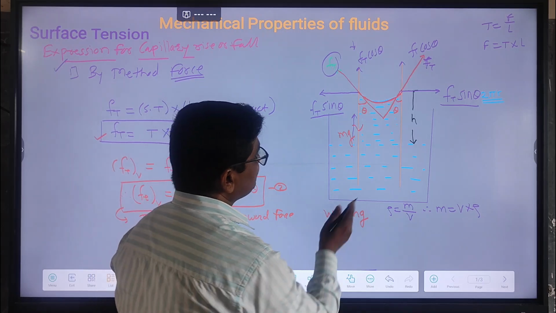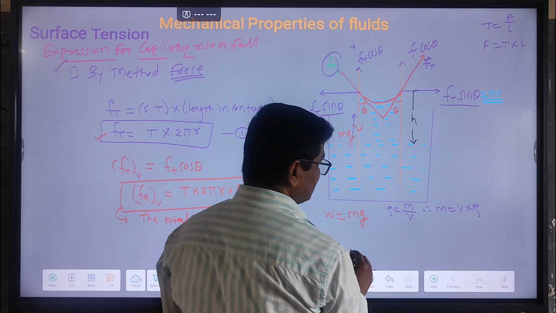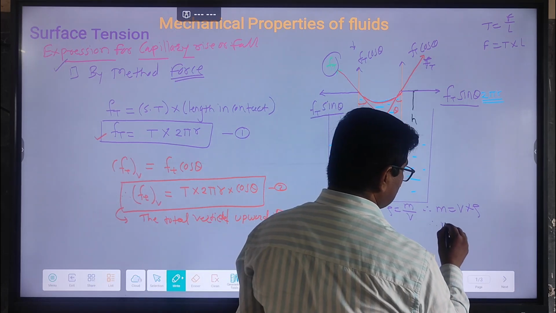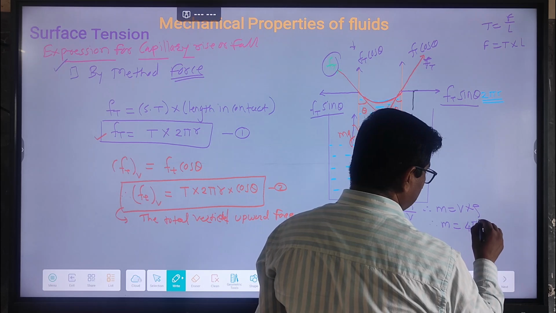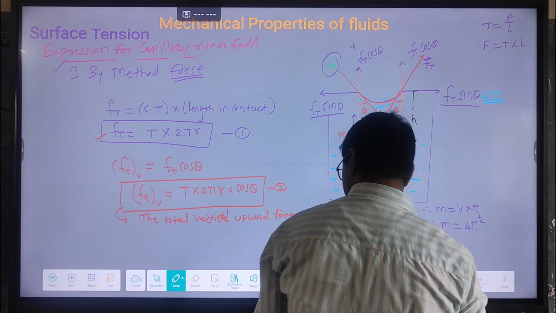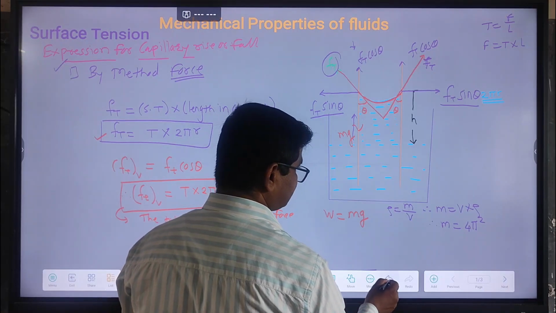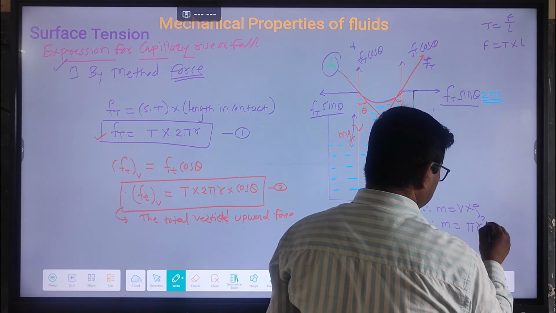Get it clear? So what is the volume? It is of circular shape, so the volume is pi r square into h.